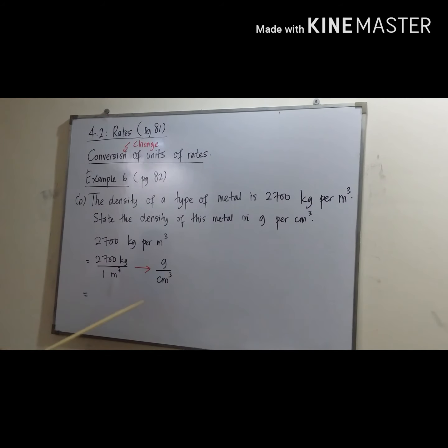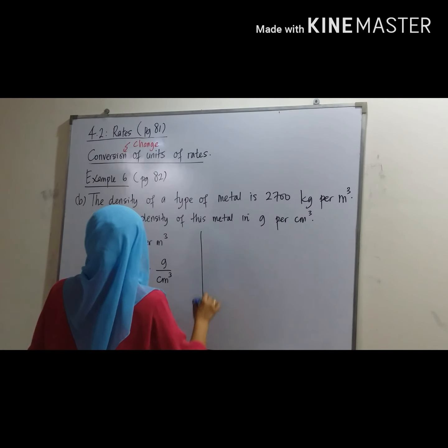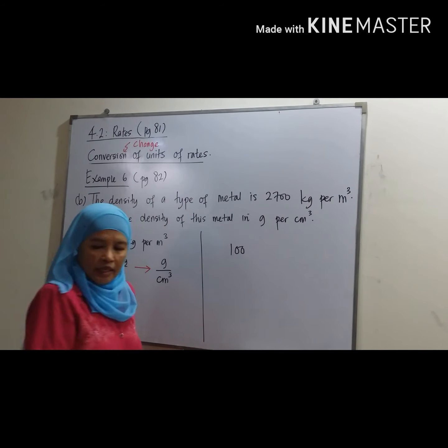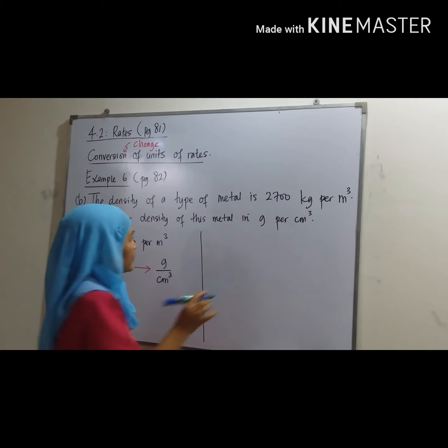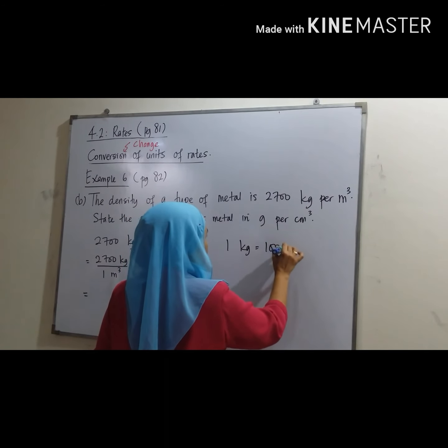The first one, 2,700 kg change to gram is easy because, okay, 1 kg equal to 1,000 gram.